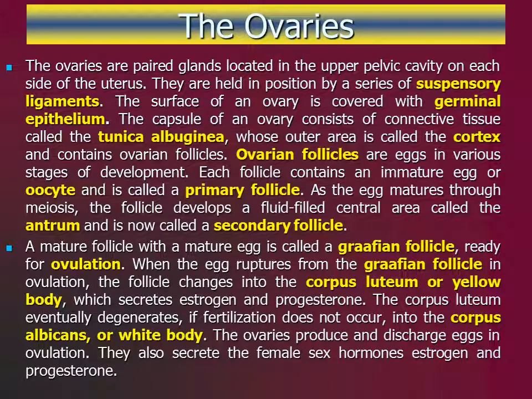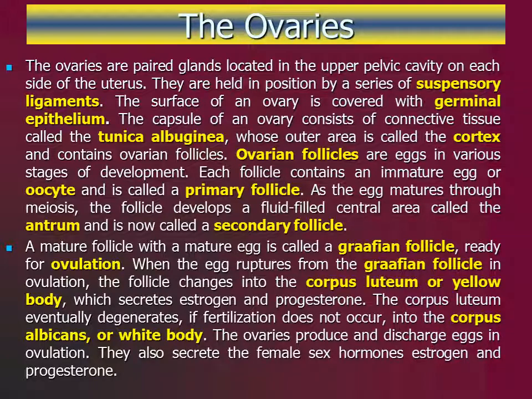This is basically an endocrine gland that begins to secrete estrogen and is ready to eject the mature egg, an event known as ovulation. After the egg ruptures from the mature Graafian follicle, the follicle changes into the corpus luteum, or yellow body, which produces estrogen and progesterone and eventually degenerates to become the corpus albicans, or white body. The function of the ovaries is to produce eggs or ova, discharge the ova in ovulation, and secrete the female sex hormones estrogen and progesterone.